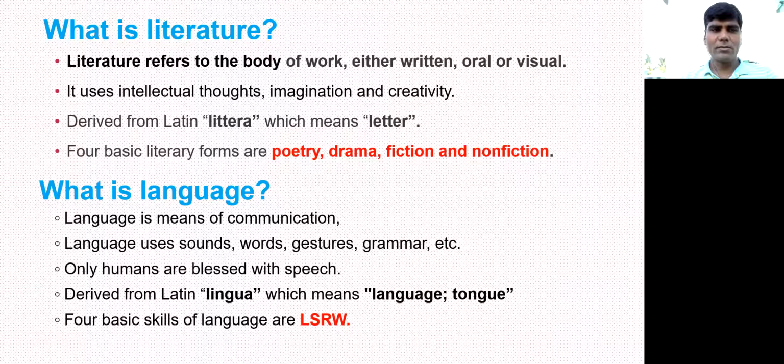What is language? So literature is something either written or spoken or oral. Then language is the basic unit of literature. Language is a means of communication. It's a tool for communication. Language uses words, sounds, gestures, and grammar rules, etc.